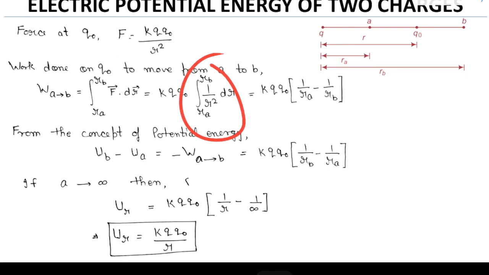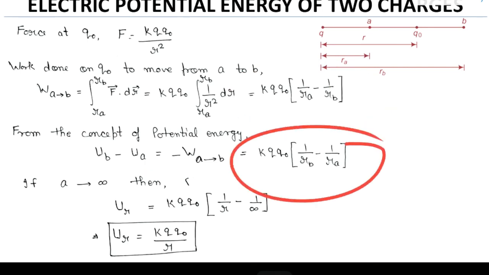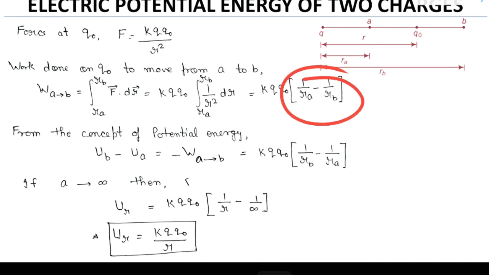Putting the value of upper limit minus lower limit, we got the expression K Q naught (1 upon RA minus 1 upon RB). And as we know about the concept of potential energy, we have discussed in the previous slide that UB minus UA is minus W A to B. As potential energy increases, work done is negative. So I put this expression here, multiplying by this negative in this internal part. So this becomes RB minus RA.